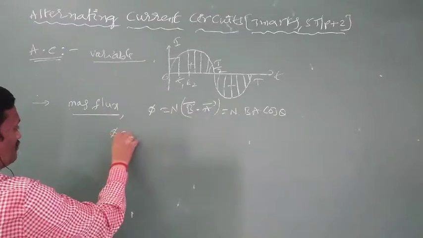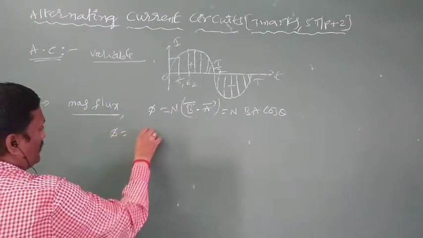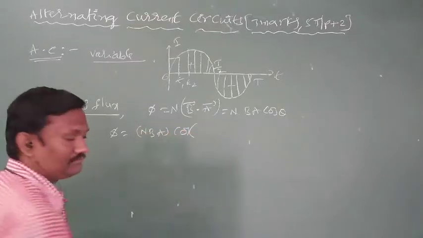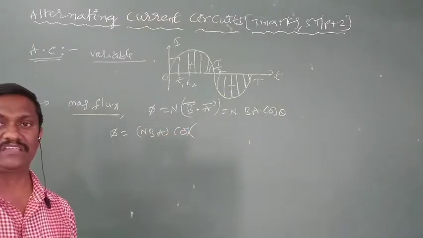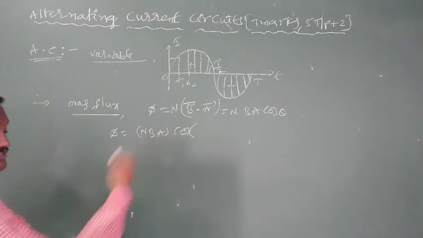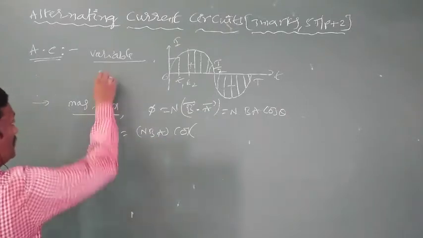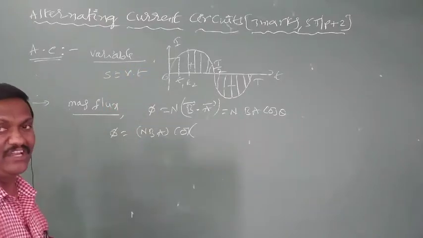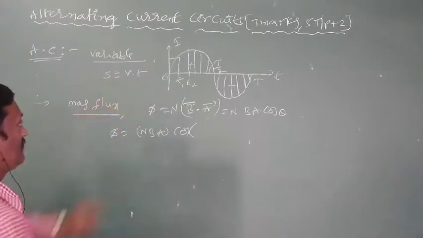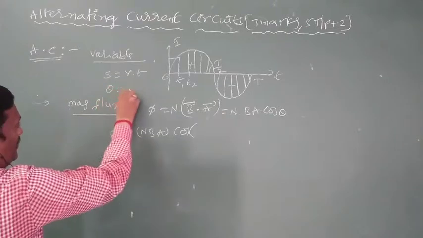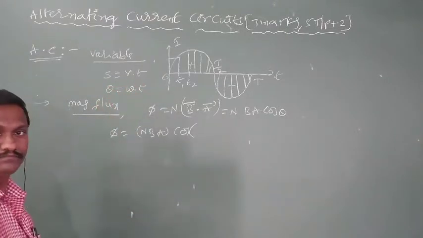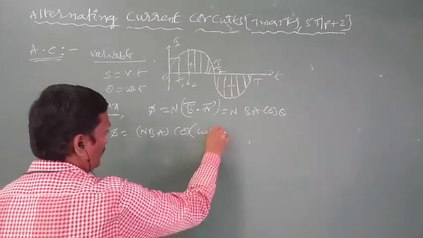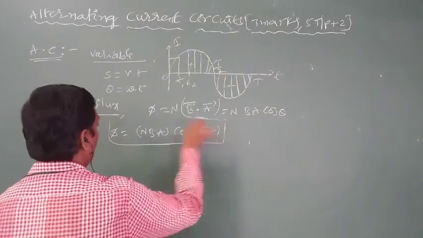Magnetic flux phi is equal to NBA cos theta. Theta means angular displacement. Linear displacement means linear velocity times time, but angular displacement means angular velocity times time. So the expression for angular displacement is theta equals omega t. This is the expression for magnetic flux.